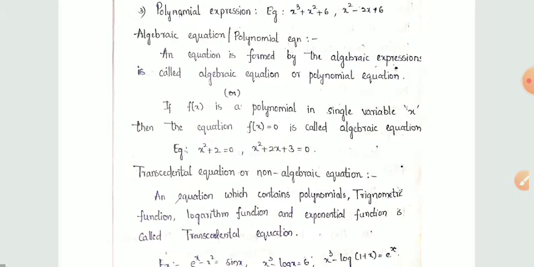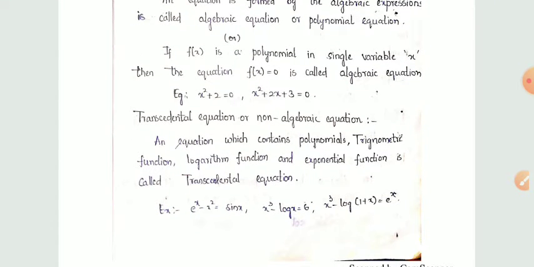Another definition: if f of x is a polynomial in a single variable x, then the equation f of x is equal to 0 is called an algebraic equation. Example, x square plus 2 is equal to 0, x square plus 2x plus 3 is equal to 0.